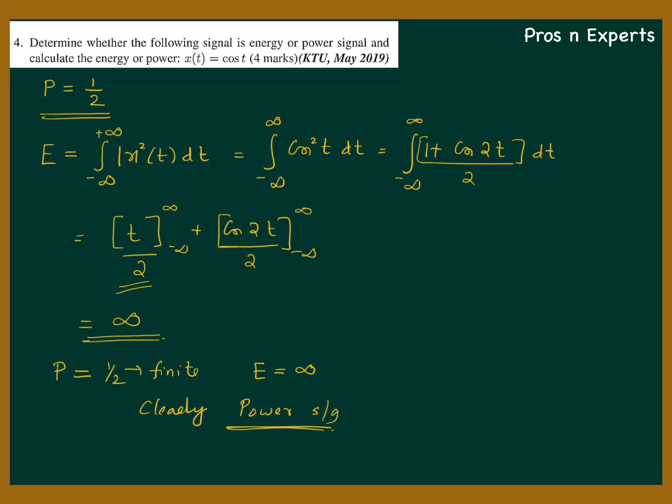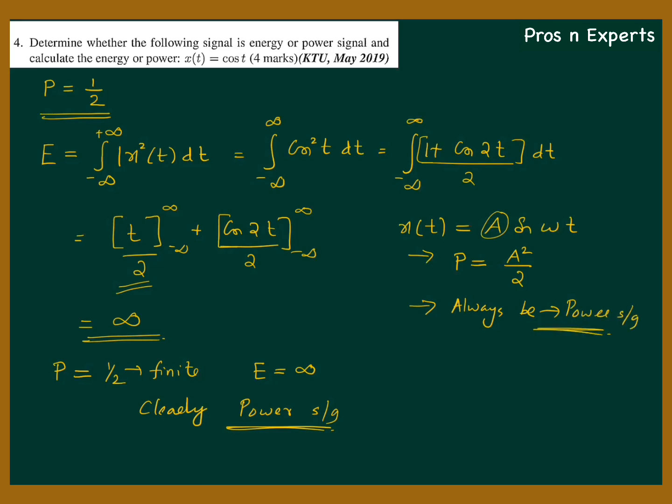Okay, so I can provide some thumb rules here. Whenever you get a cosine or sinusoidal signal in the form a sin omega t or a cos omega t, first point to be noted is the average power of that signal will always be a square by 2, where a is the amplitude of that signal. And the second thing, a sinusoidal or cosine signal will always be periodic, and therefore it will be a power signal, not an energy signal. Okay, so our answer to this question is the signal is a power signal, and the average power is 1 by 2.